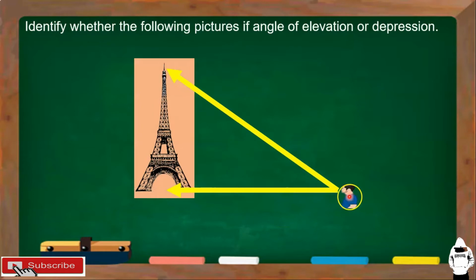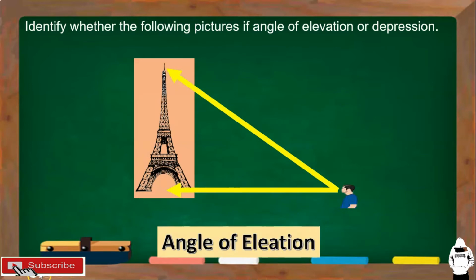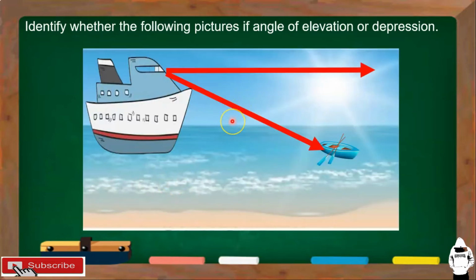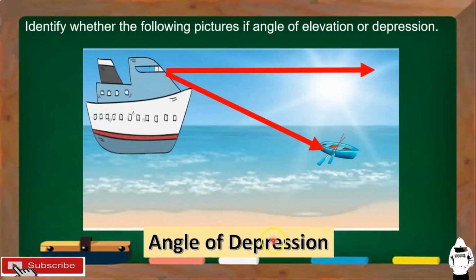Next, this one, ito yung observer natin. And then, may tinitingnan siya sa taas, o yung tinitingnan yung height ng ating tower. So, this is the line of sight above the observer. And this is the horizontal line of sight. So, this is an example of angle of elevation. So, elevation po yan. Okay, this is an angle of elevation. Next, this one. This is an example of angle of depression. So, that is on how to identify kung angle of elevation ba siya or angle of depression.